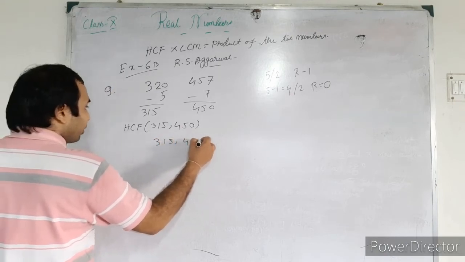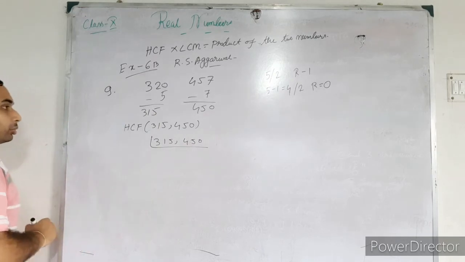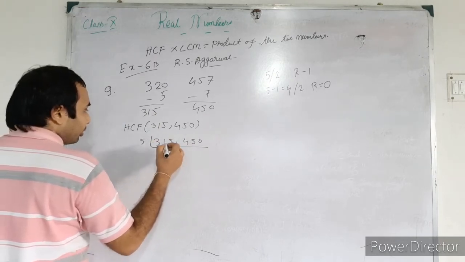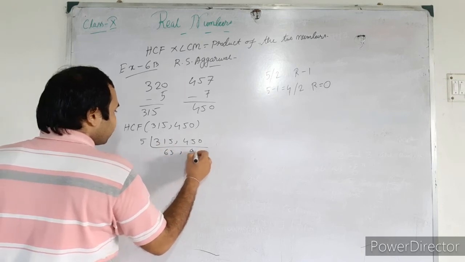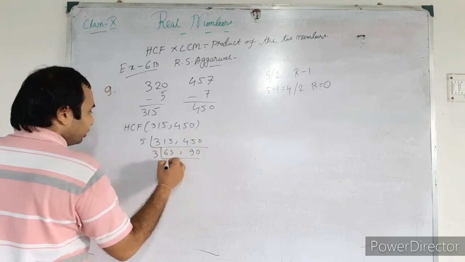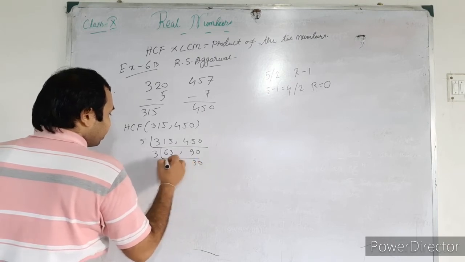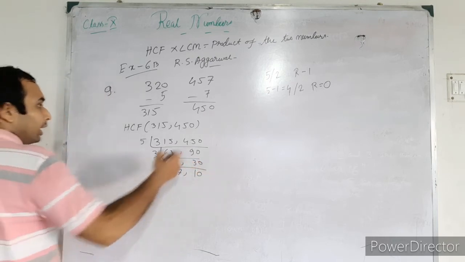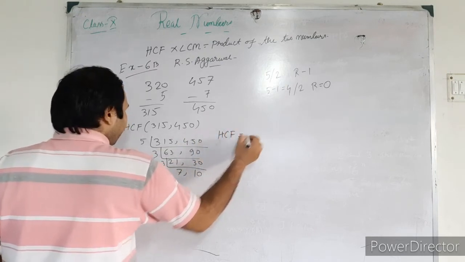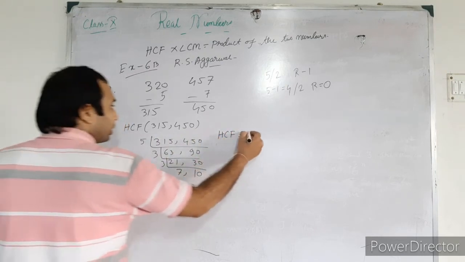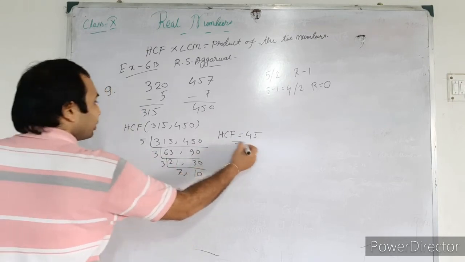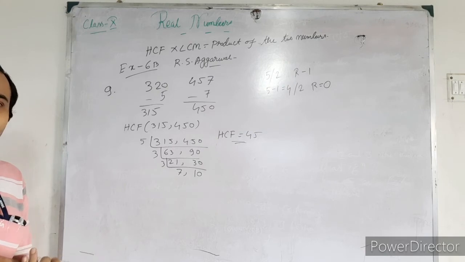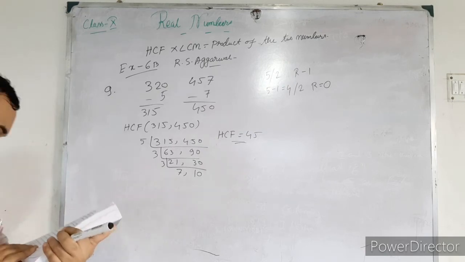So 5, this is 90, this is 3, 30, 10. So HCF is here 45. So this is the required number. So in this way you can solve those examples. Those are very much easy. No problems should be there.